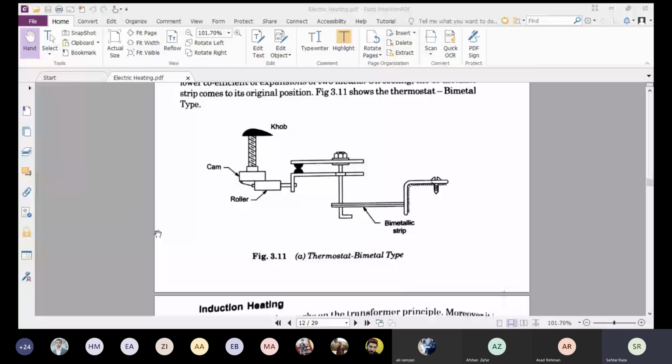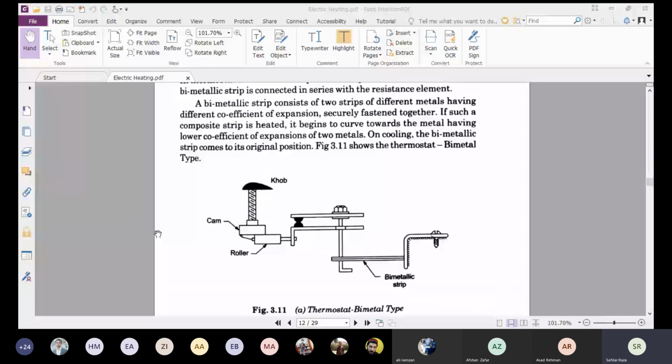In today's lecture, we have discussed the types of electric heating. Basically there are four types: power frequency heating, high frequency heating, dielectric heating, and infrared and radiant heating. After this, we discussed the properties of the resistive heating elements. We also discussed resistance heating and its types, which include direct resistance heating and indirect resistance heating. After this, we discussed the types of electric furnaces and ovens.